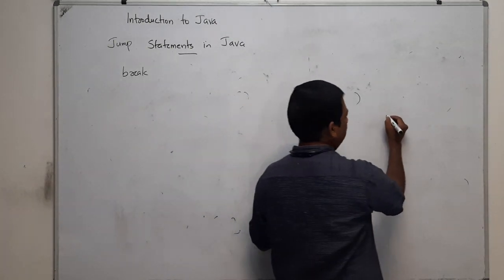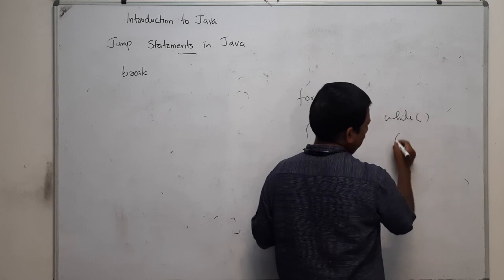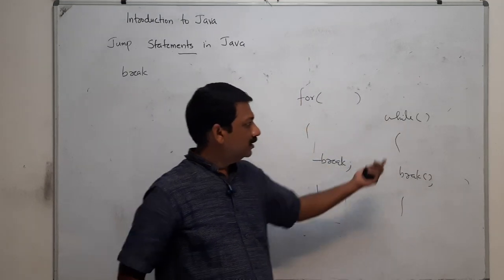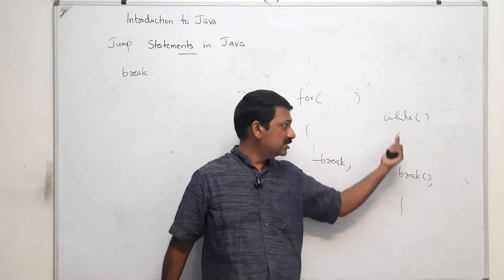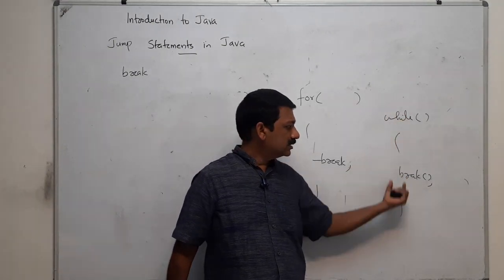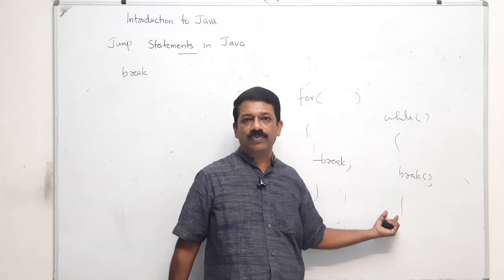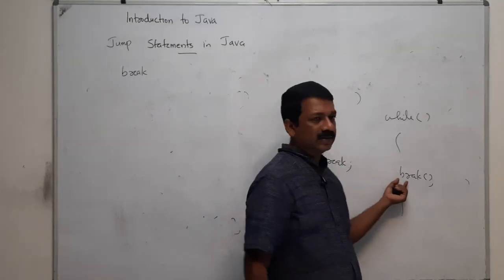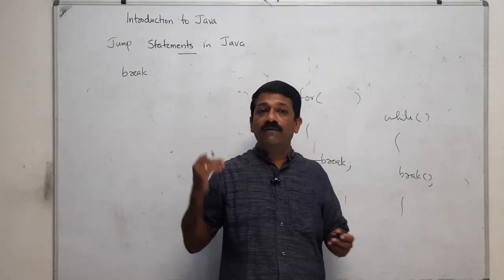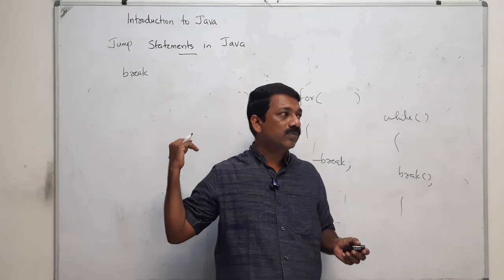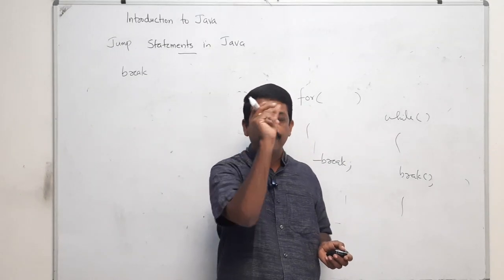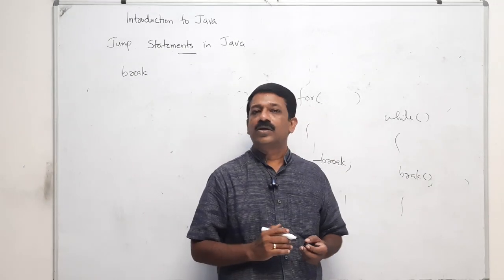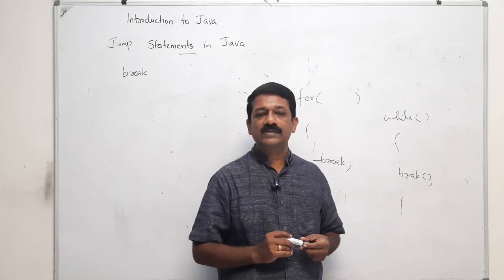In a while loop, for example, you have a set of statements, and if you have a break statement here, what will happen? When this break statement is executed, it will exit this while loop. Just like this, for do while also, you can have a break statement. When we were discussing the switch statement, after each case you should have a break statement, and when you break, you will exit that switch.